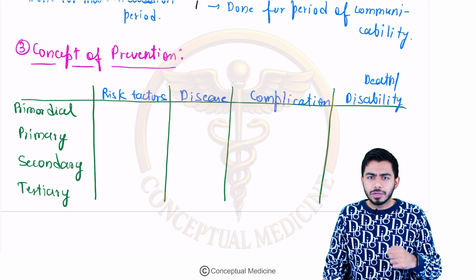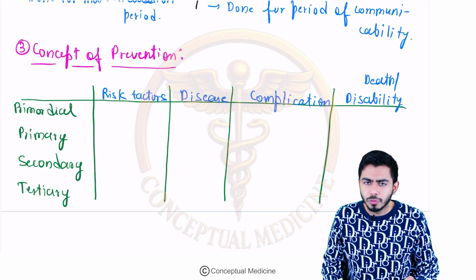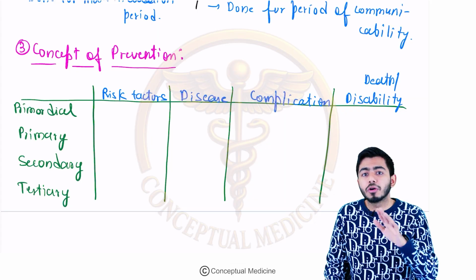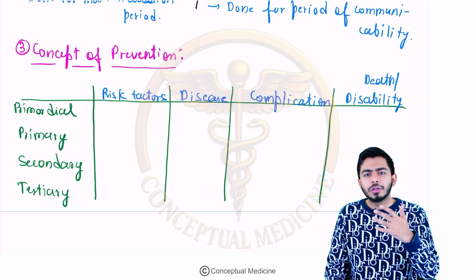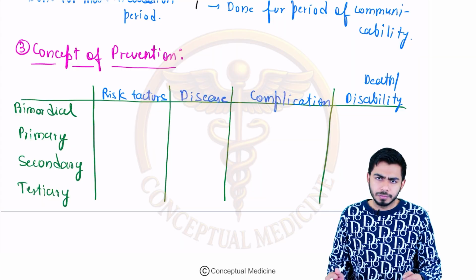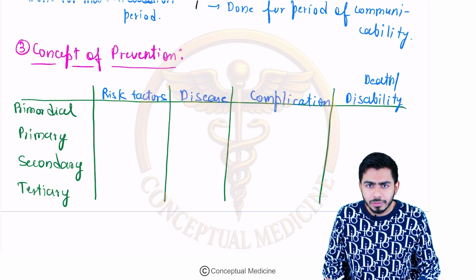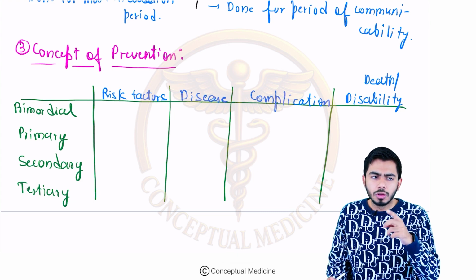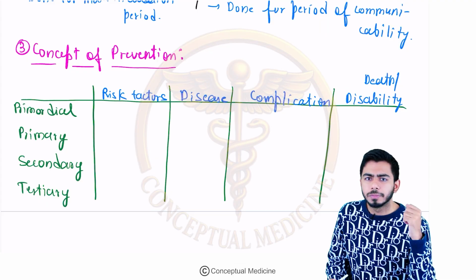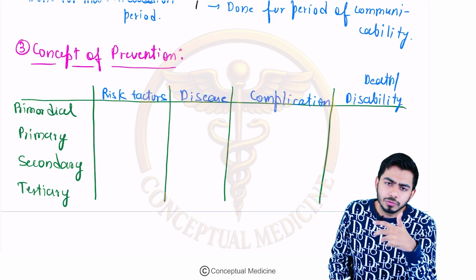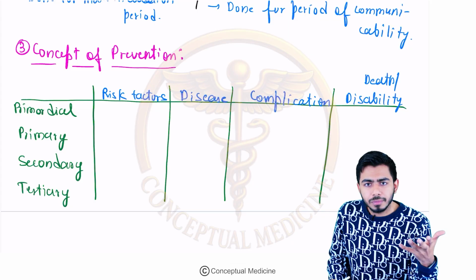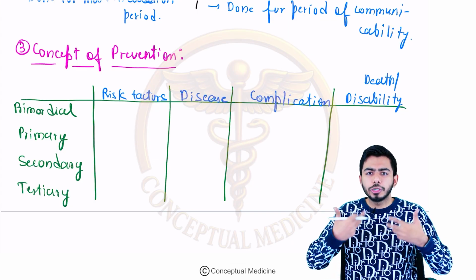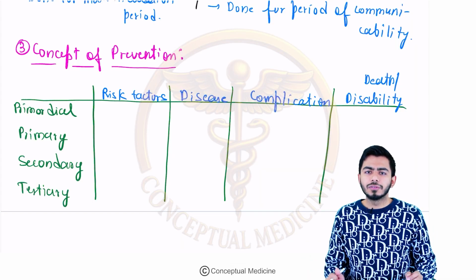Very interesting. For example, you who are watching me right now, most of you are doing the primordial level of prevention. How? Usually when you wake up, you are doing some warm-up, right? Some of you are going to the gym. What you are basically doing is using this phenomenon, the primordial level of prevention. Now, if I ask you why you are going to the gym, you will answer because we want to remain fit, right? So this is actually health promotion. You are promoting your health. That is the primordial level of prevention.